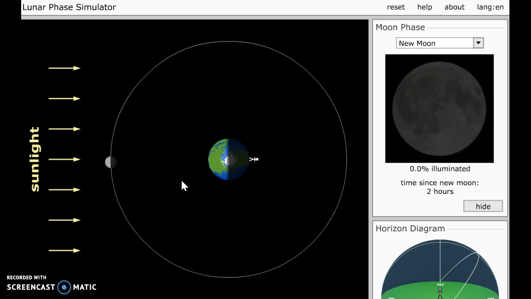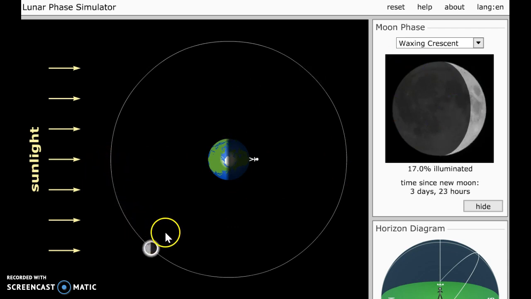Number five, they've shown a picture with the rounded on the left. This app is set up for the northern hemisphere, so we're going to look for rounded on the right. Notice if the picture has rounded on the left for the southern hemisphere, for the northern hemisphere we're going to round it on the right. So we have a waxing crescent for number five.